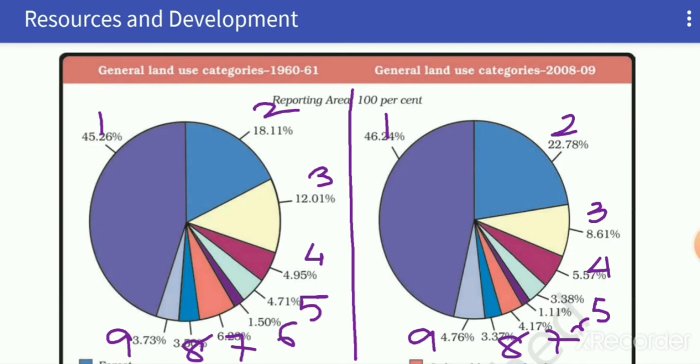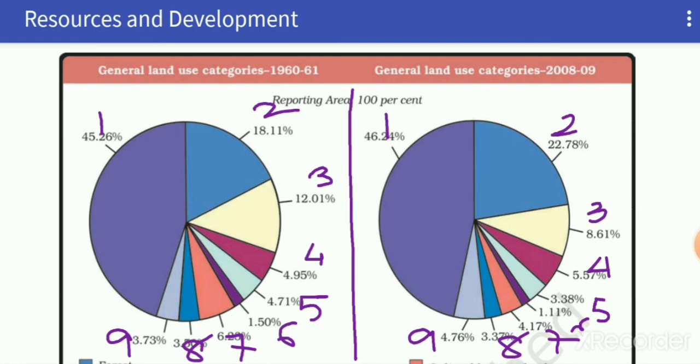Eighth one is fallow other than current fallow land. This type of land has slightly decreased from 3.50% to 3.37%. We have already discussed the meaning of fallow and current fallow land.